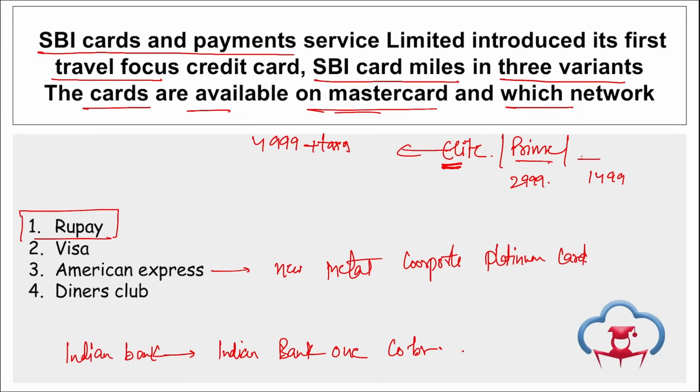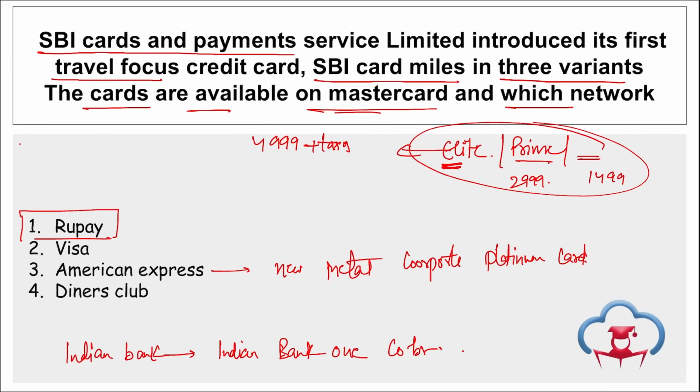For the normal one, SBI Card Miles, 2 travel credit points for every 200 rupees that you spend on travel, and 1 travel credit point for every 200 rupees of normal spend. So while you are spending on travel, these cards will provide you better credit points that you can use for redemption of various services, or you can also buy tickets with those credit points.